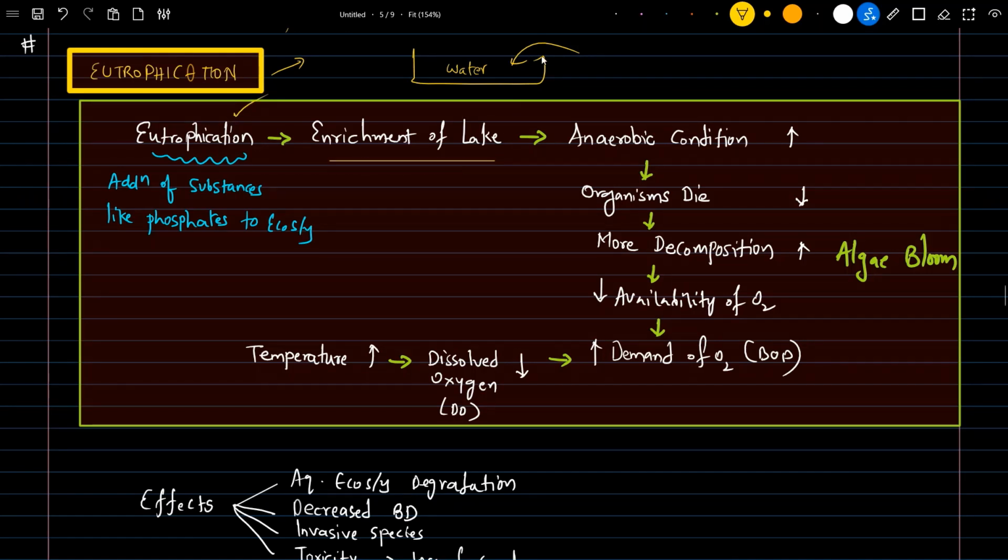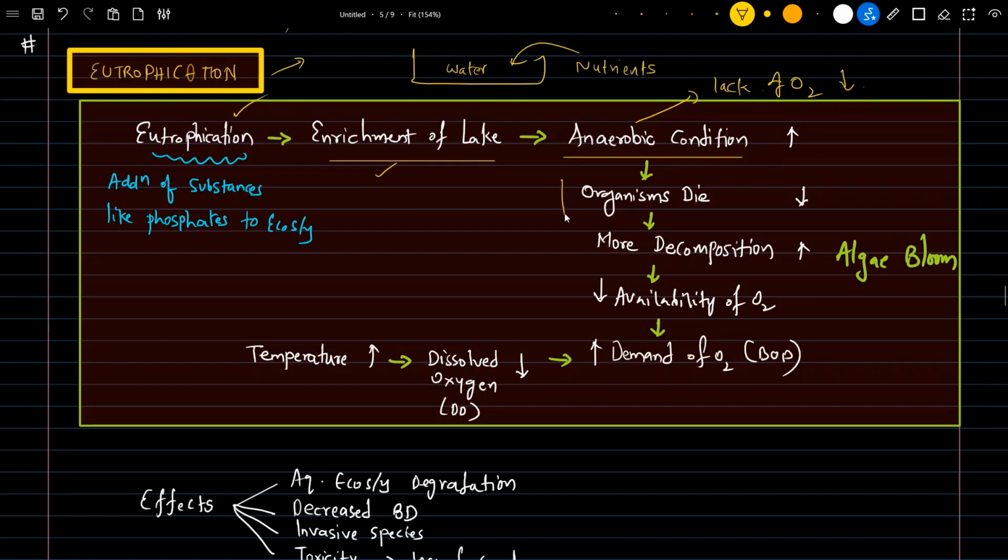By adding additional nutrients, this makes the lake enriched with various phosphate molecules in that water body. So what happens if eutrophication happens? It means there will be an anaerobic condition, a lack of oxygen. So O2 will be decreased.